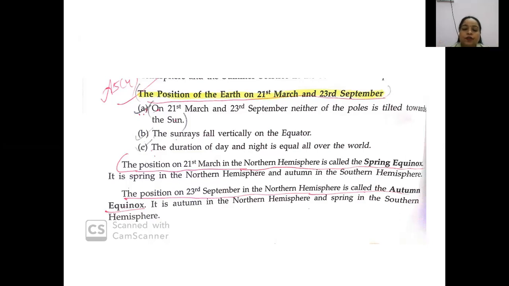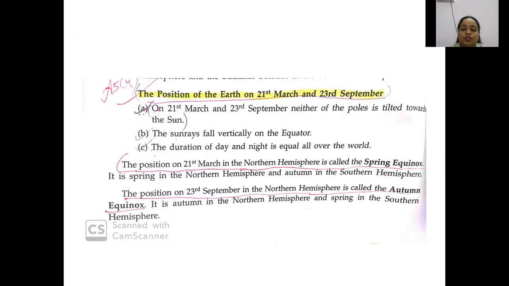So the duration of the day and the night are equal all over the world. On these two days, 21st of March and 23rd of September, there are equal days and equal nights. Why? Because the sun rays are falling directly on the equator.